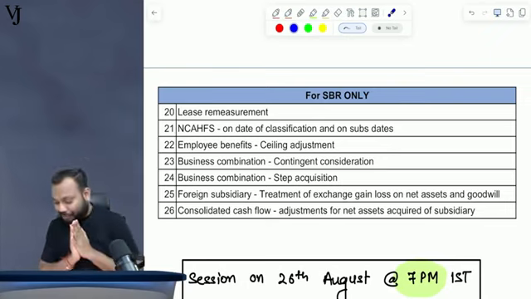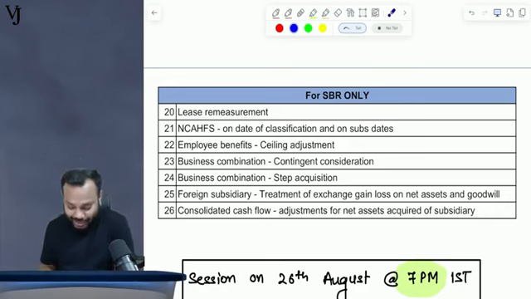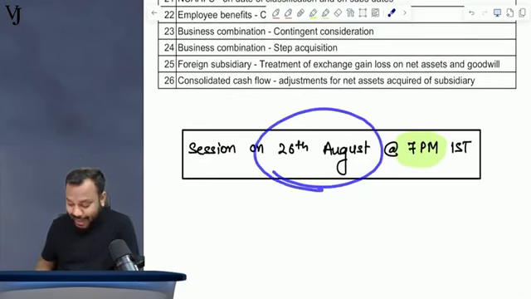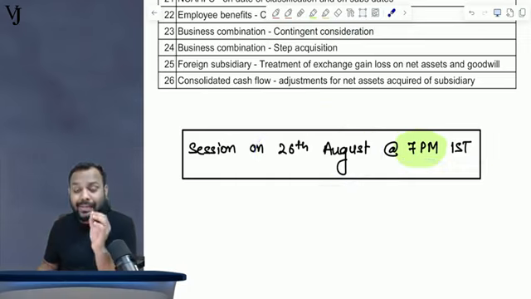Now, sir, when will the session be held? The session will be held on 26th of August at 7 p.m. IST, India time, 26th of August. Make a note of the date and the time carefully, guys. Make a note of the date and the time very carefully.